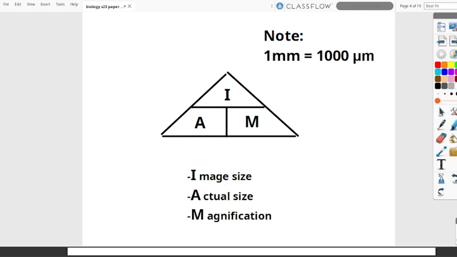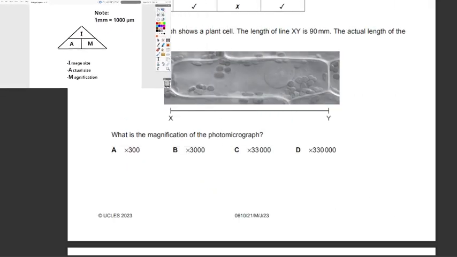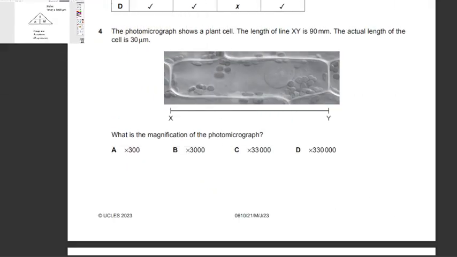By looking at our question, we can see that not all units are the same, as the actual length of the cell is 30 micrometers.